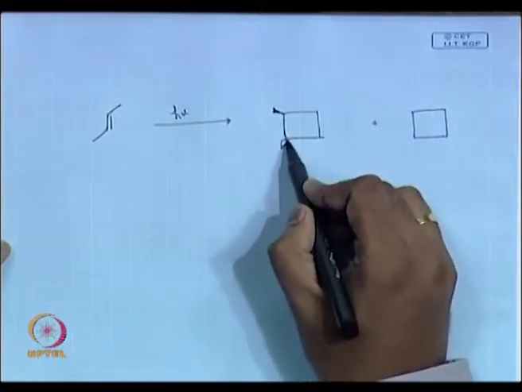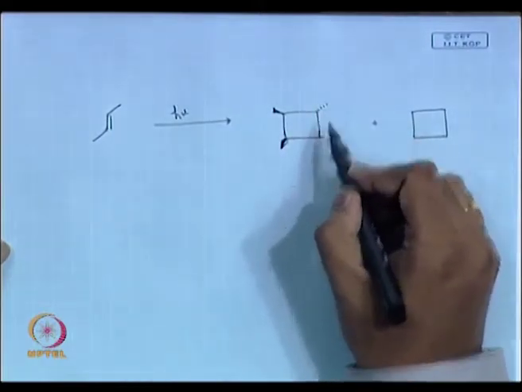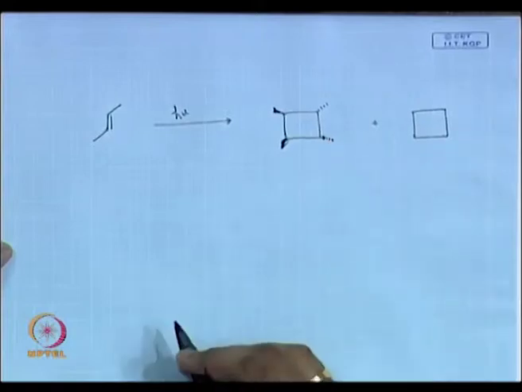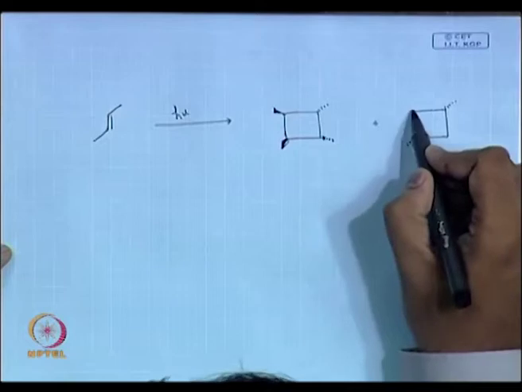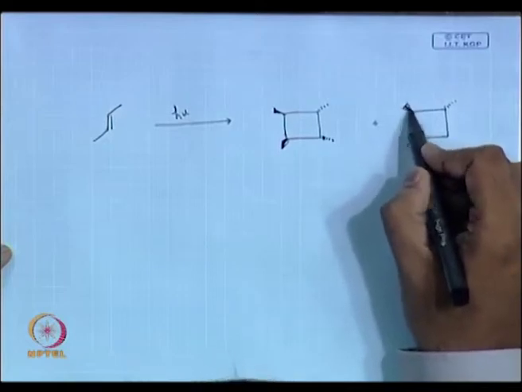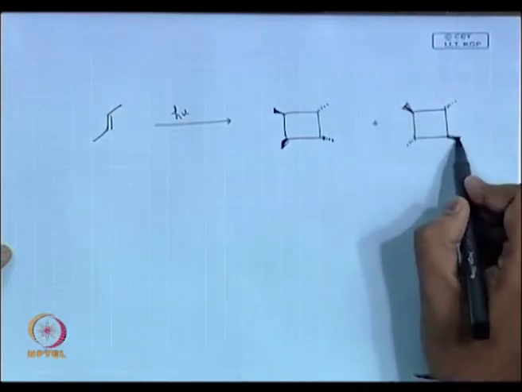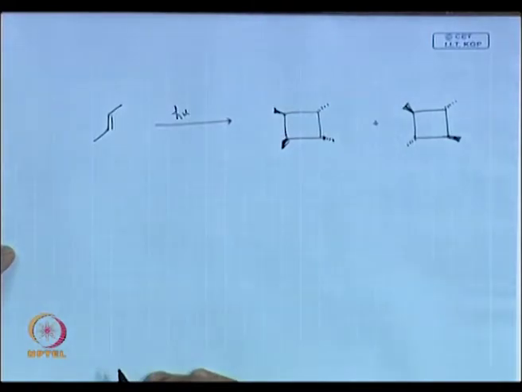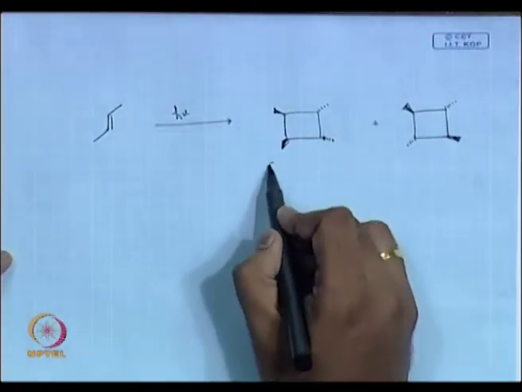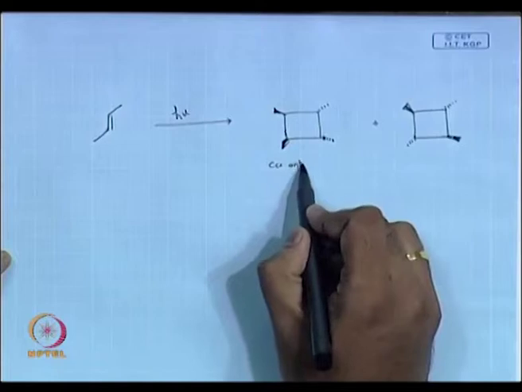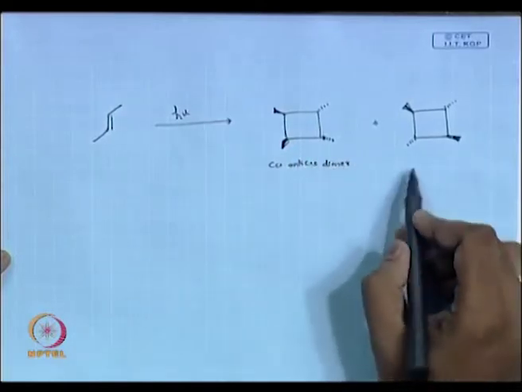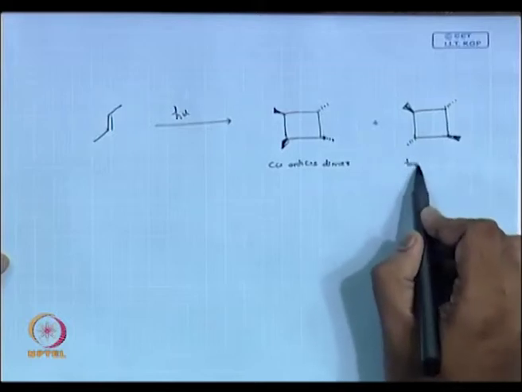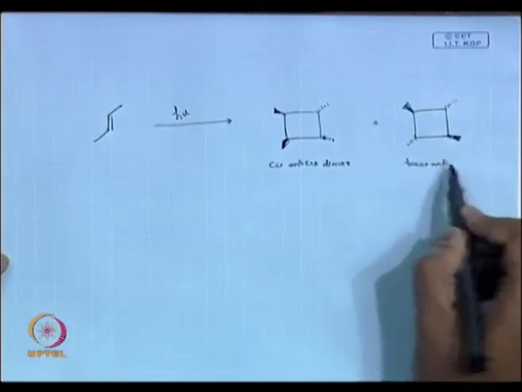I have written the stereochemistry. Get it right? So, this is the cis anti cis dimer, this is the trans anti trans dimer.